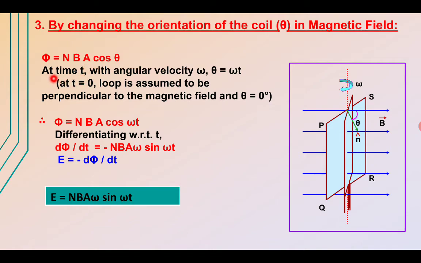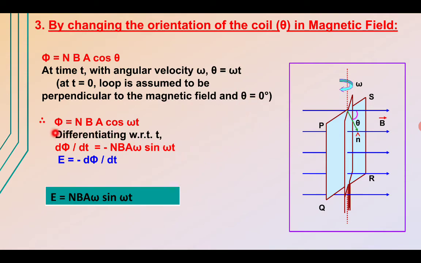Considering the coil at time t, it has some angular velocity omega, and we know that theta is equal to omega t. Initially, at t equal to 0, the loop is assumed to be perpendicular to the magnetic field, and theta is 90 degrees.